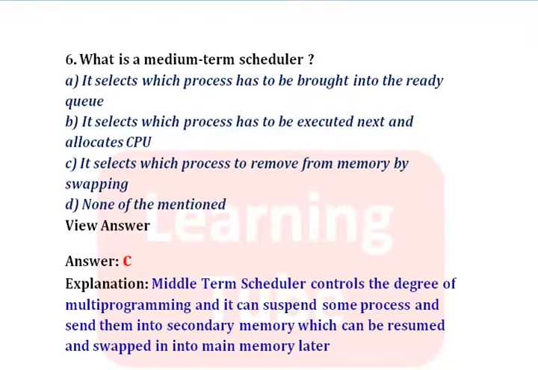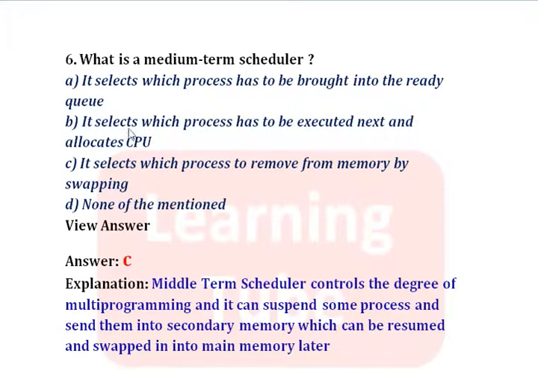And now the sixth question is, what is medium-term scheduler? Medium-term scheduler can be considered as middle-term scheduler, which controls the degree of multiprogramming, and it also can suspend some processes and send them into secondary memory, which can be swapped later on. So the options are, option A, it selects which process has to be brought into ready queue. Since we know that this work is done by the long-term scheduler.